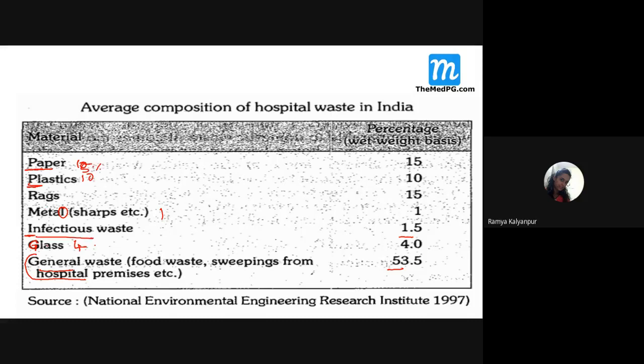Now, even though infectious waste, sharp items, and glass items are very small in quantity compared to general waste, they are still very dangerous to the general public, because there are high chances of spreading infections like hepatitis, HIV, or other bloodborne infections. Most commonly, they are spread from these items itself. Anybody handling these glass items is also at risk of getting cuts or injuries. So our intention is to dispose of these three types of waste very carefully. That is all about biomedical waste management.